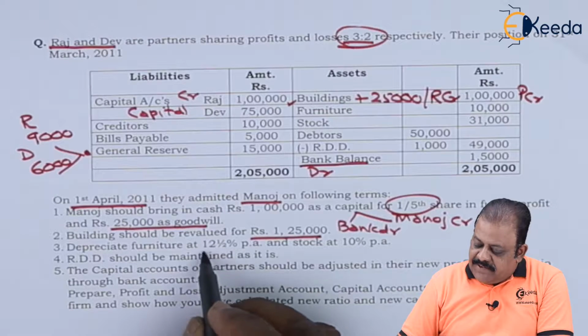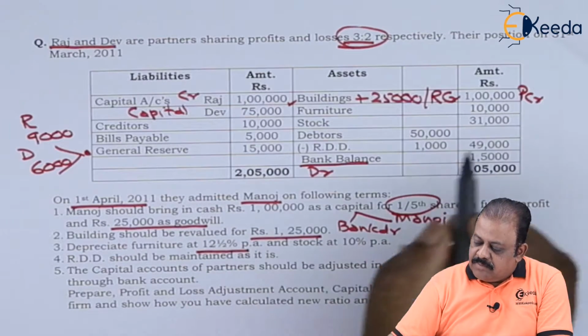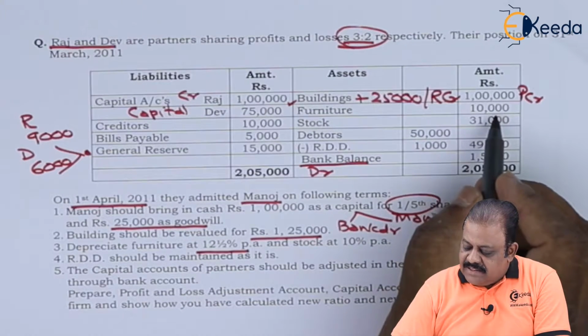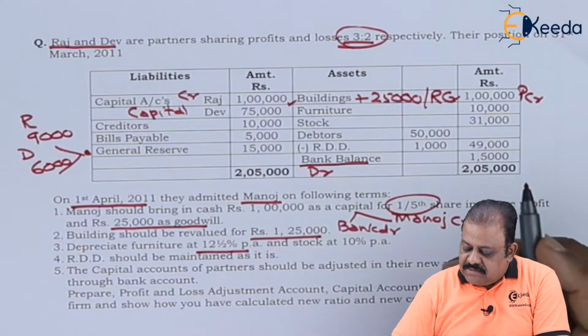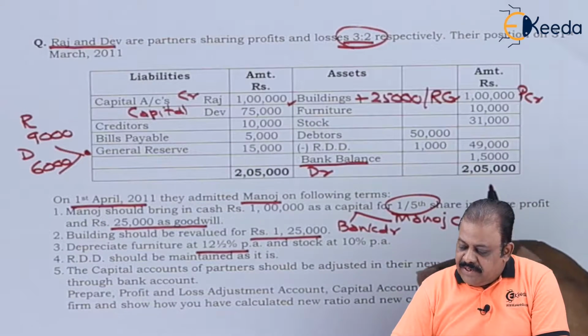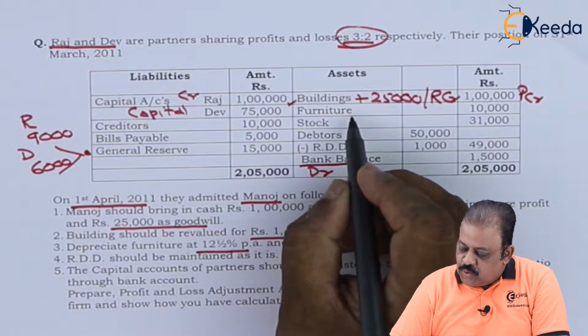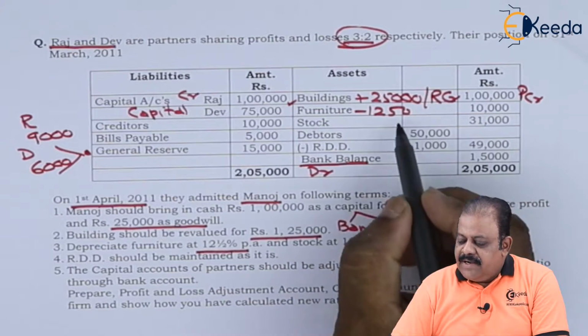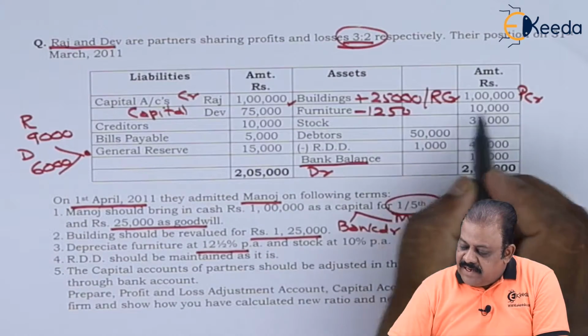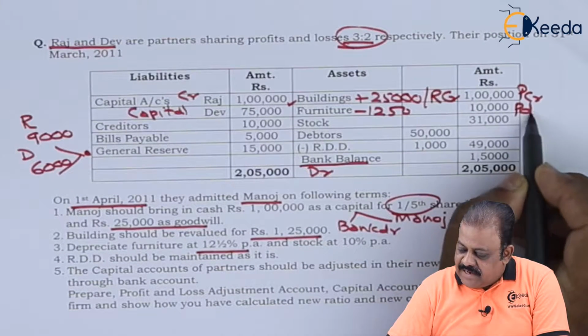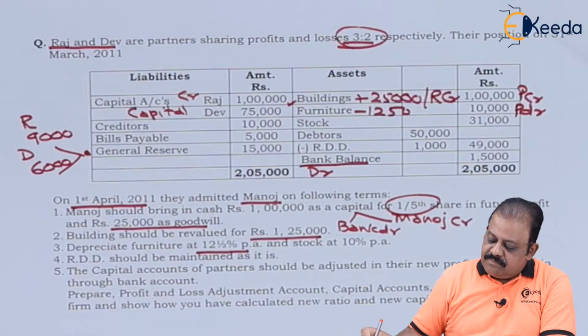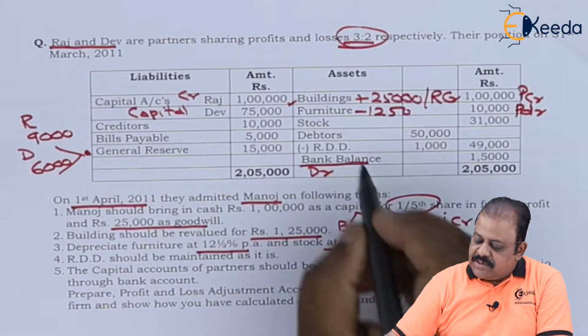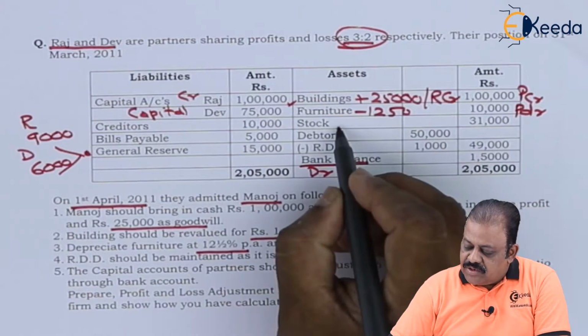Furniture to be depreciated at 12.5% per annum. So furniture is 10,000, 12.5%. So it will be 1,250. This will be deducted from furniture. Second effect, profit and loss adjustment account debit. Stock 10%. Stock is 31,000.